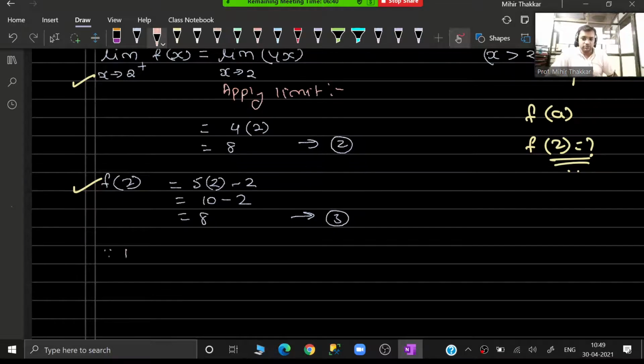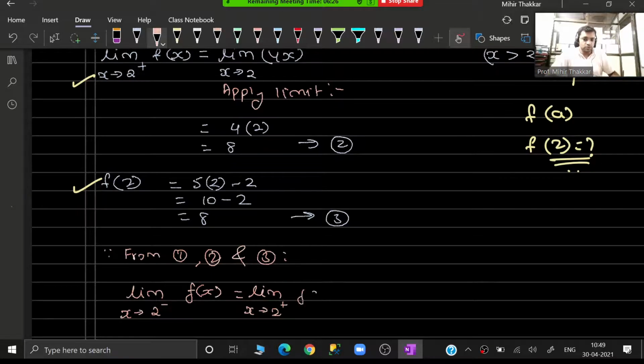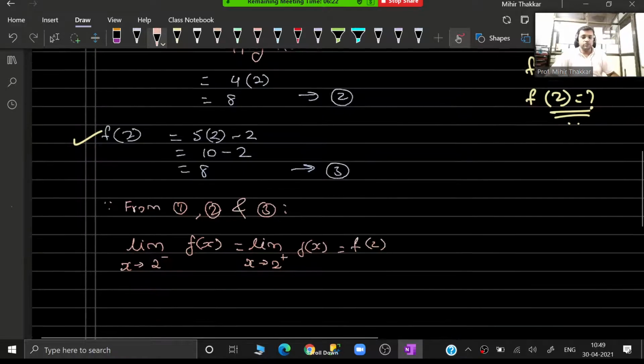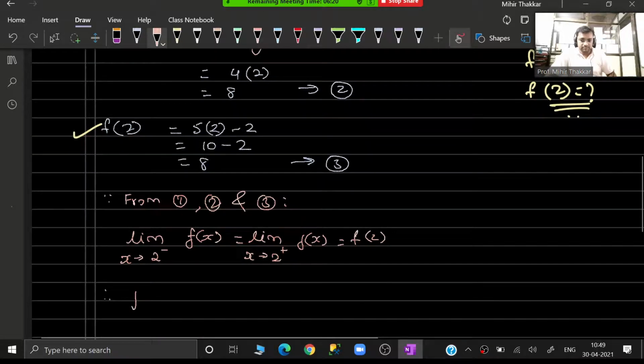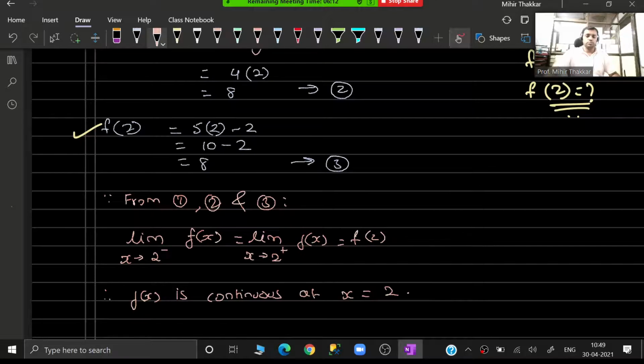So I will say over here, since from 1, 2 and 3, limit as x tends to 2 minus of f(x) is exactly equal to limit as x tends to 2 plus of f(x), which is equal to f of 2. Hence f(x) is continuous at x equal to 2.